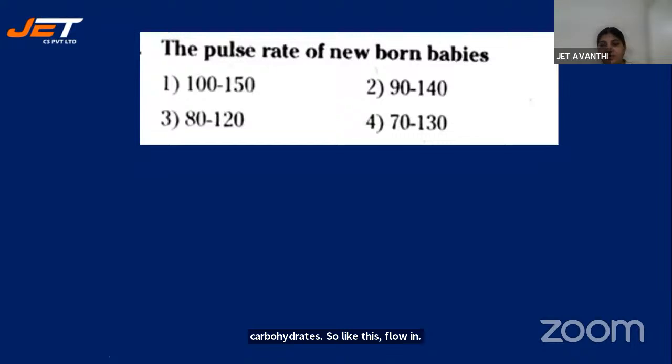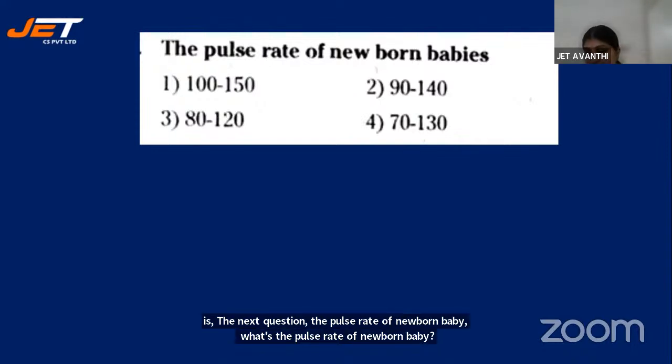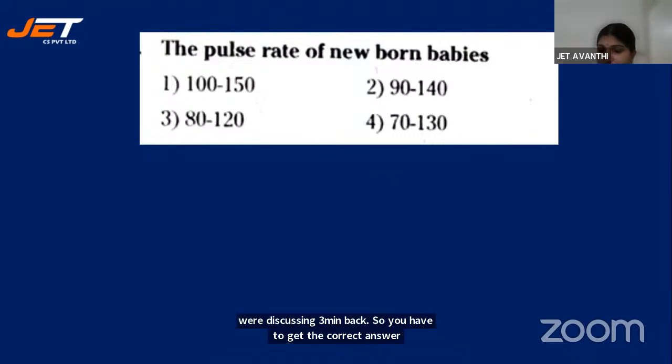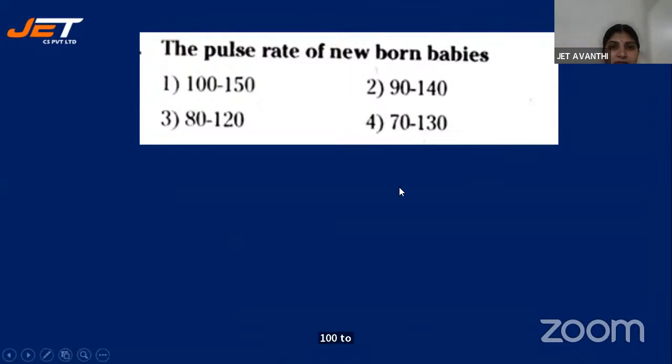The next question. The pulse rate of a newborn baby. What's the pulse rate of a newborn baby? This is the tabular form given in your textbook. We were discussing it a few minutes back. So you have to give the correct answer. 100 to 150, 90 to 140, 80 to 120, and 70 to 130. Yes, I want the answer.